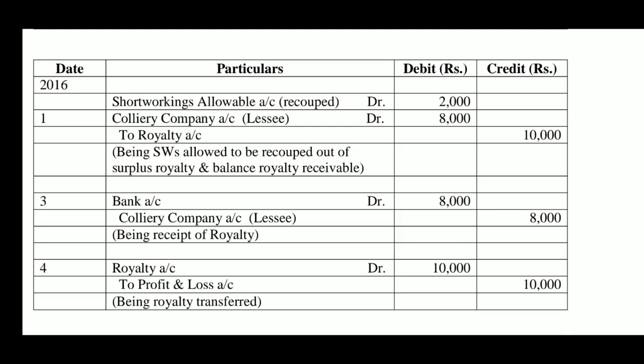So, short workings allowable account 2,000 debtor, colliery company lessee's account debtor 8,000, to royalty account 10,000, being short workings allowed to be recouped out of surplus royalty and balance royalty receivable. Now, payment is received, bank account debtor to colliery company lessee's account 8,000 rupees, being receipt of royalty. Transfer, royalty account debtor to profit and loss account 10,000 rupees, being royalty transferred.